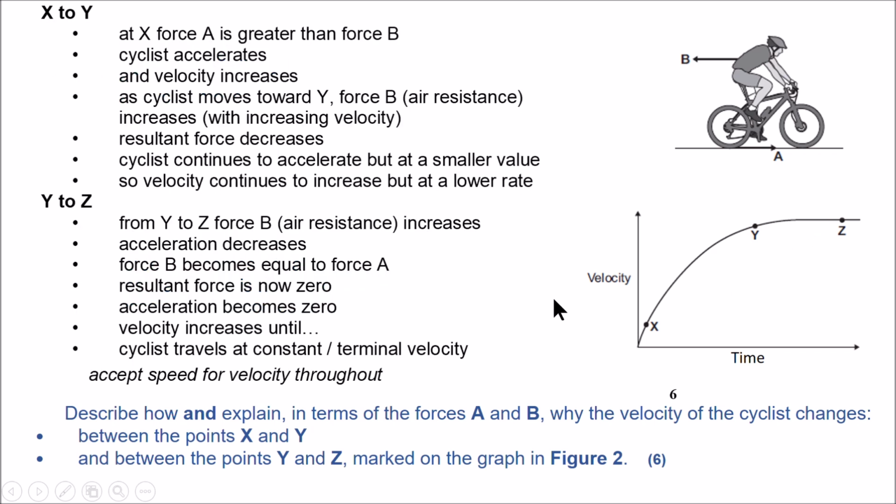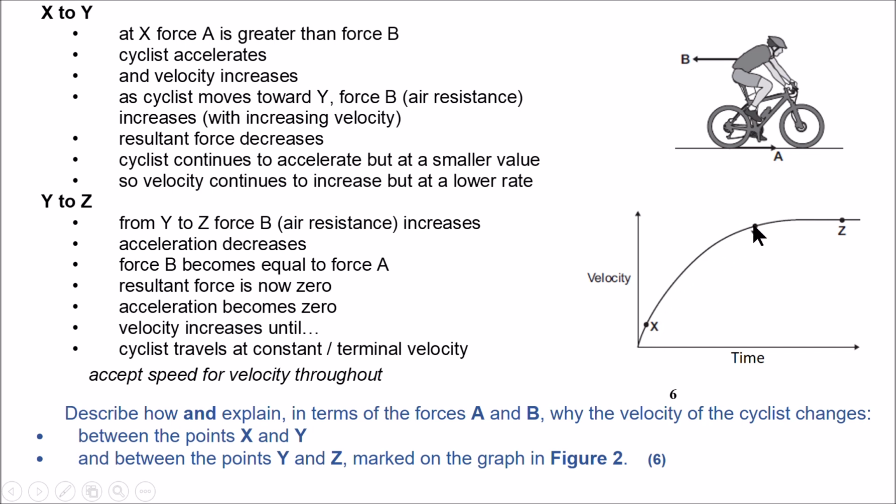Okay, first, X to Y. At X, force A is greater. That's why it can go faster, it accelerates. A is greater than B. A is the motive force here, B is air resistance or drag force. As the cyclist moves towards Y, force B increases. We know as we go faster, the air resistance becomes greater. The cyclist continues to accelerate, but at a smaller value. You can see it's not as steep as the beginning.